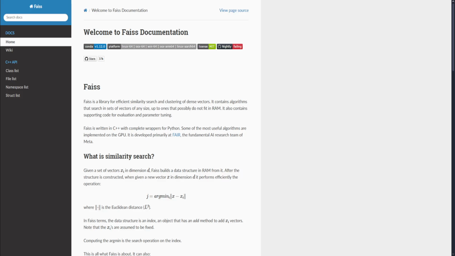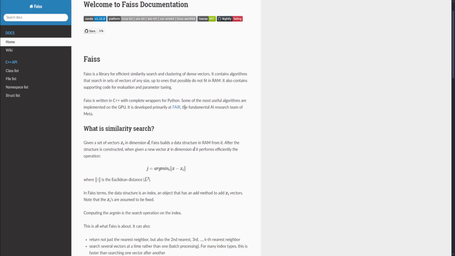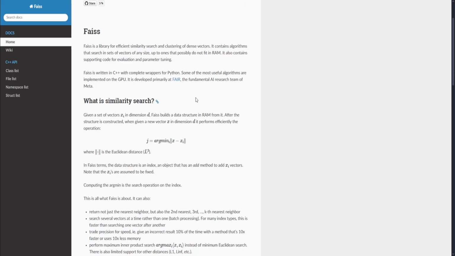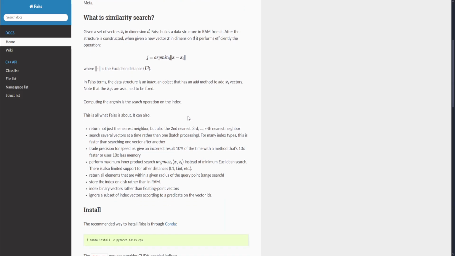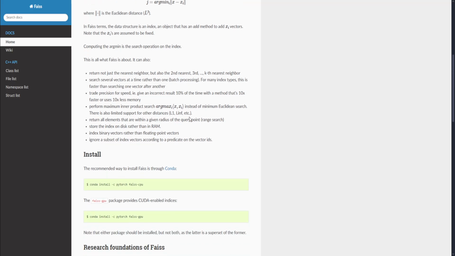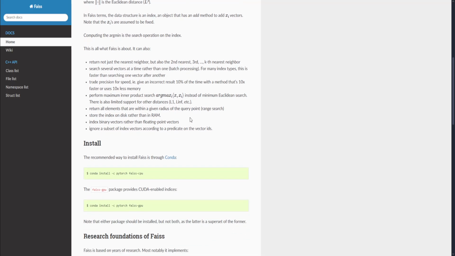Faiss versus Pinecone. So Faiss is Facebook AI Similarity Search, an open source library optimized for ultra-fast, large-scale similarity search and clustering of vector embeddings. So let's talk about its pros and cons. For the pros, it offers blazing fast performance. It is also highly scalable. There are flexible indexing options, and it is open source with no licensing costs.